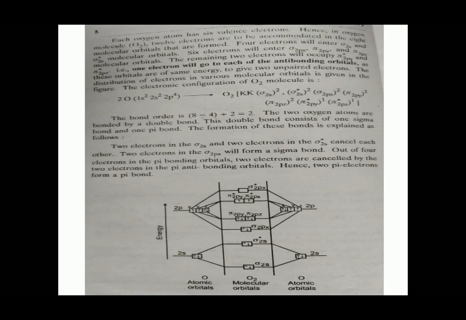The electronic configuration of the O2 molecule is 2O, 1s2, 2s2, 2p4 gives O2, KK, sigma 2s square, sigma star 2s square, sigma 2px square, pi 2py square, pi 2pz square, pi star 2py1, pi star 2pz1. So the bond order is 8 minus 4 divided by 2 equal to 2. The 2 oxygen atoms are bonded by a double bond. This double bond consists of 1 sigma bond and 1 pi bond.